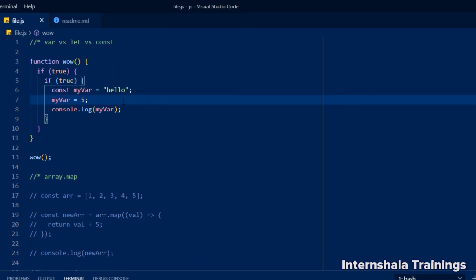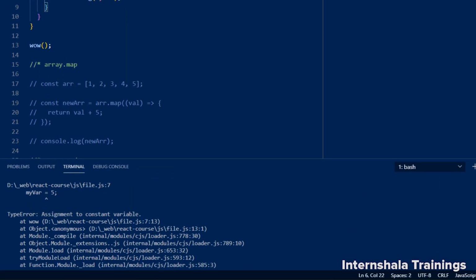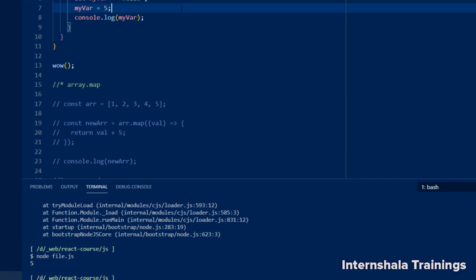If I have a variable that I want to reassign in the future somewhere in the code, then I should declare it with let. So let means that we declare a variable that will be reassigned. Alright, so now if I execute my file, I can see I have no warnings and I have 5 as an output. So this is the difference.